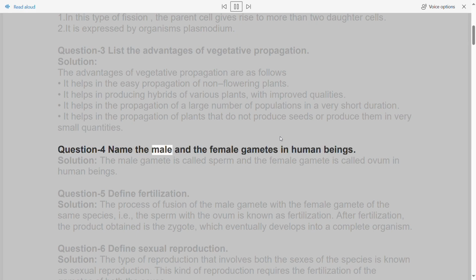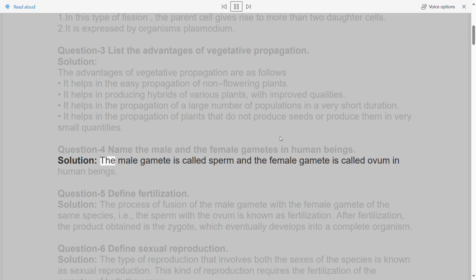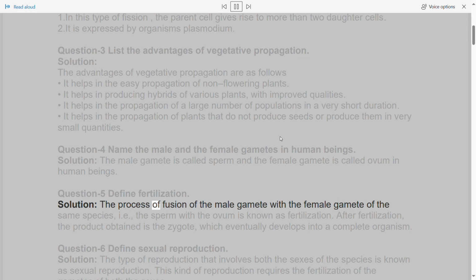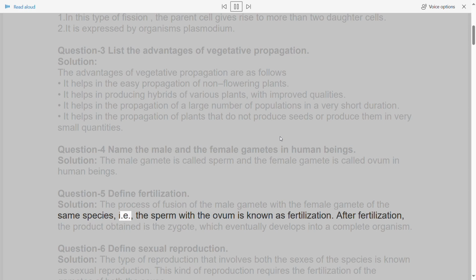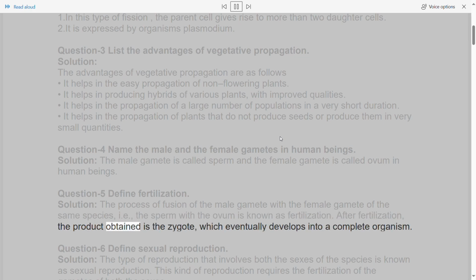Question 4. Name the male and the female gametes in human beings. Solution. The male gamete is called sperm and the female gamete is called ovum in human beings. Question 5. Define fertilization. Solution. The process of fusion of the male gamete with the female gamete of the same species, i.e., the sperm with the ovum, is known as fertilization. After fertilization, the product obtained is the zygote, which eventually develops into a complete organism.